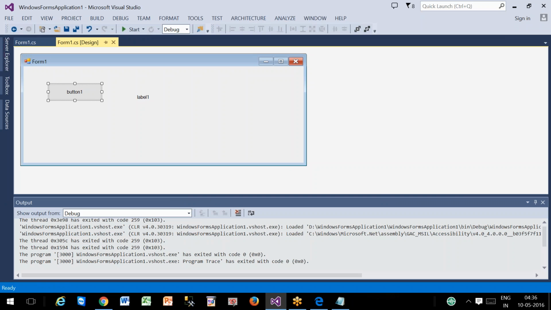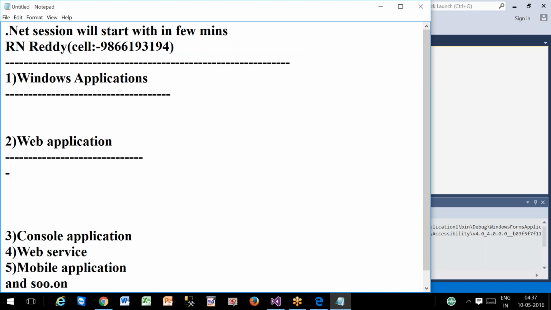If we want to know when we will go for a Windows application, what is your answer? When we need a single user application. Whenever the application should be available for only one user at a time, we will go for Windows application. Any business accounts application, any shop sales and stock application, we can go with Windows application. That is about Windows application, and later we discussed web application in the last class.